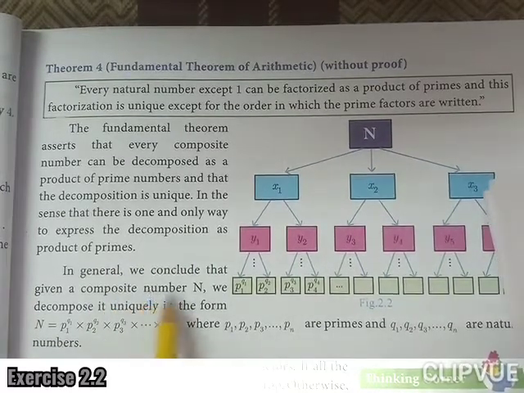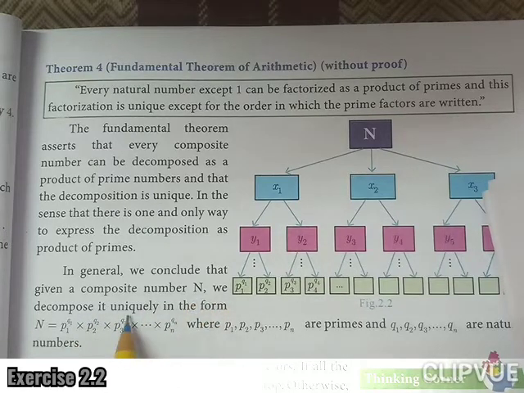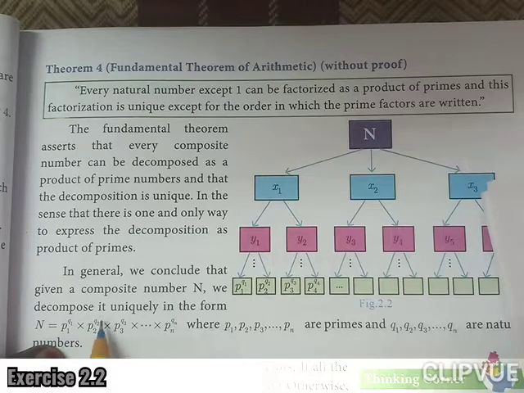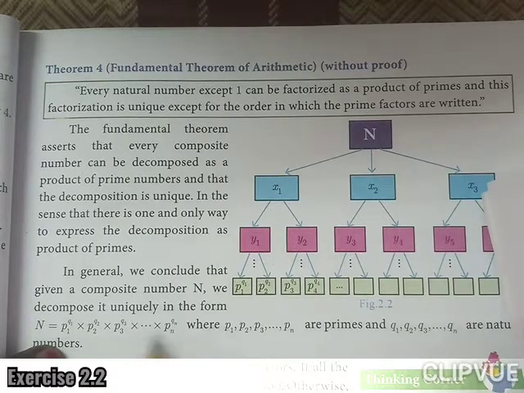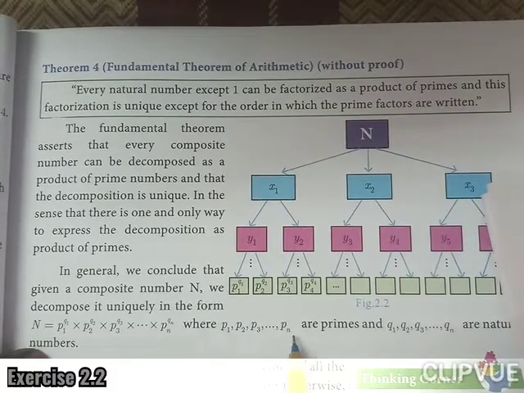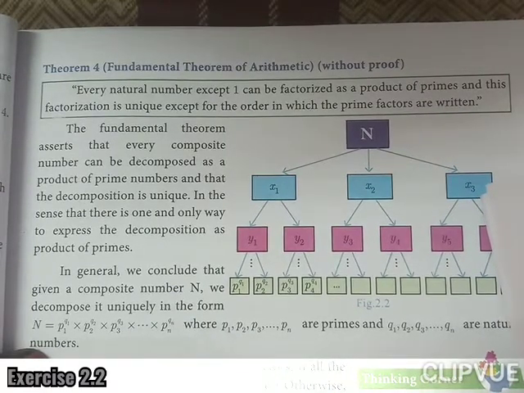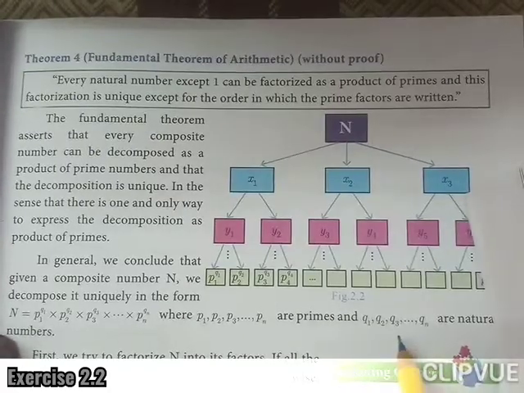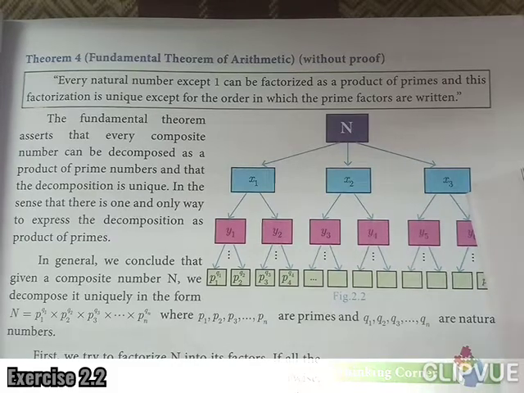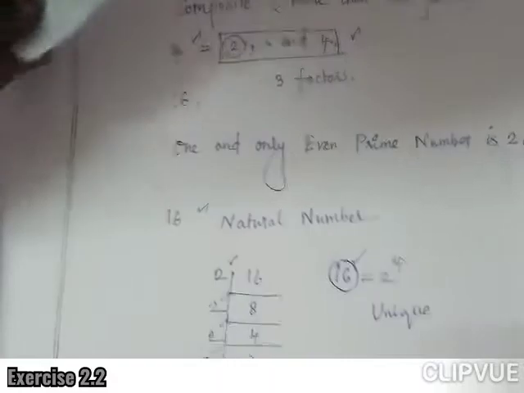So in general, we conclude that given a composite number N, we decompose it uniquely in the form N = P1 power Q1 into P2 power Q2 into P3 power Q3 and so on. We have to write it in the form of a product. Here P1, P2, P3 and so on, Pn are different prime numbers, and Q1, Q2, Q3 are natural numbers, showing how many times each prime occurs. We can take one more example.